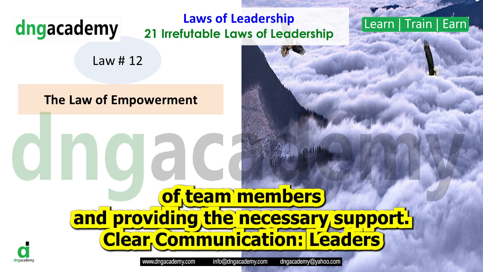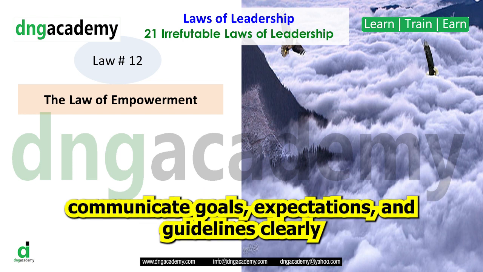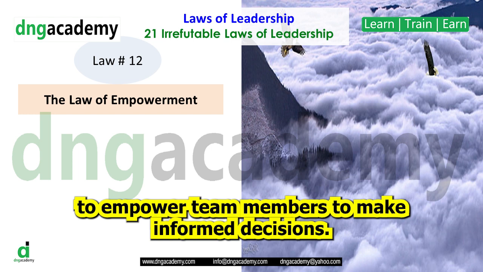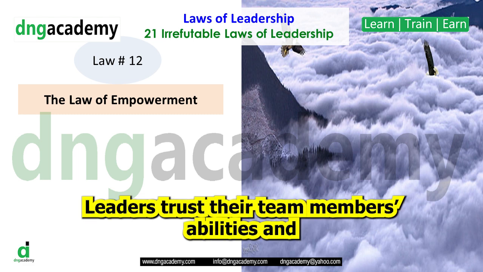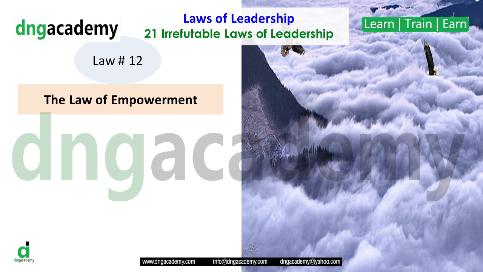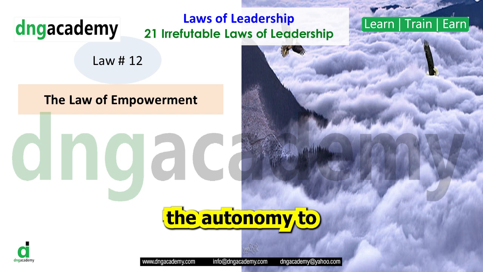Clear communication. Leaders communicate goals, expectations, and guidelines clearly to empower team members to make informed decisions. Accountability. Empowerment goes hand in hand with accountability. Team members are empowered to take ownership of their work and outcomes. Feedback and growth. Leaders provide regular feedback and opportunities for growth, enhancing the team's sense of empowerment.